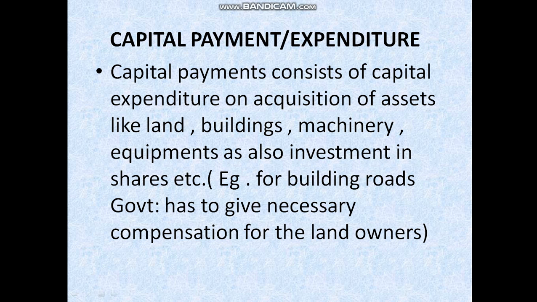The capital budget consists of capital expenditure and revenue.